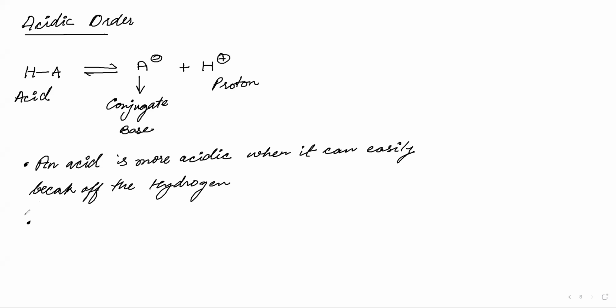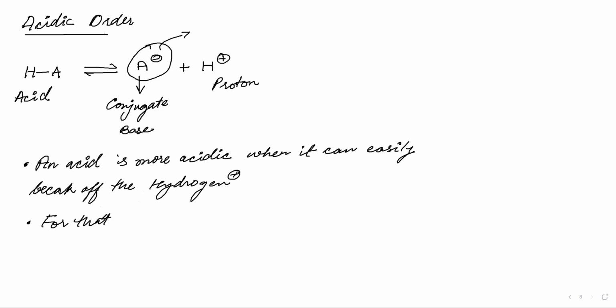Yes, sir. Okay, fine. That means if it has to break off the hydrogen and produce H plus, this A minus should be very stable. Because if A minus is unstable, it will attack this H plus and form HA. It will say, I cannot leave the hydrogen because I am very unstable as A negative. I will leave the proton only if I am stable as A negative, but I am not. So for a good acid, we need a stable conjugate base.